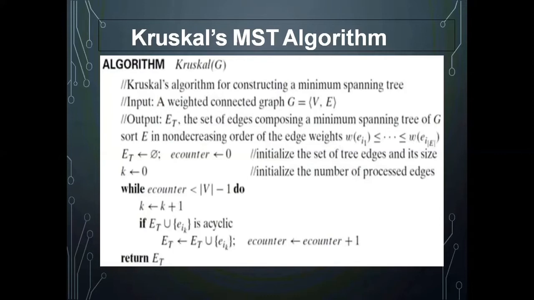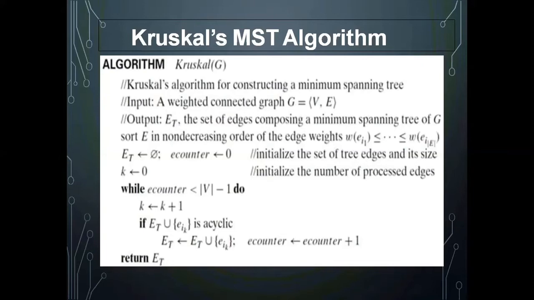So what should be the output? The output is an edge set, ET, which has all the edges present in the minimum spanning tree. That means the red colored ones in my example. The edges marked in red color will be the output.